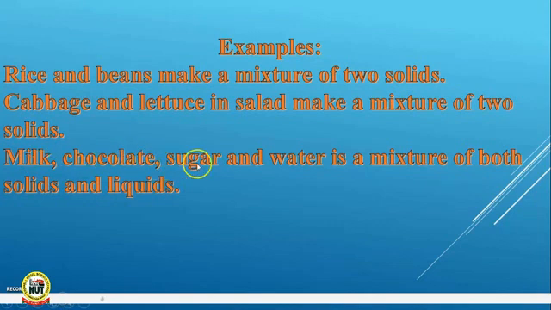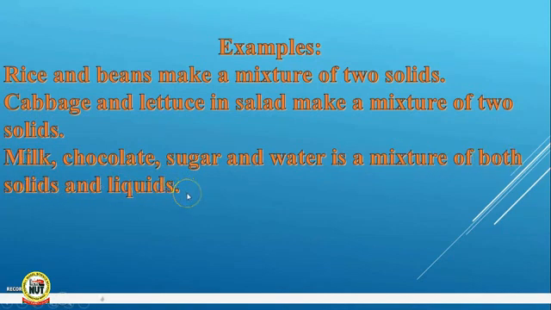Milk. Yes, some of us drank milk today, and some will drink again. Milk, chocolate, sugar, and water is a mixture of both solids and liquids. Everybody, can we read it? We have the liquid milk, and also the solid milk, that is the powdered milk. Chocolate, we have the liquid chocolate and also the powdered chocolate. Sugar, solid, then water, liquid. So this contains both solid and liquid.